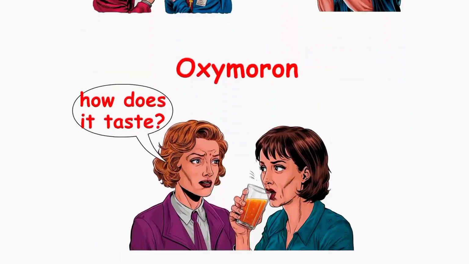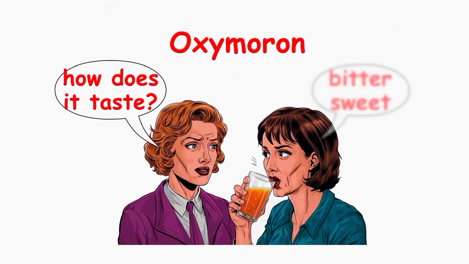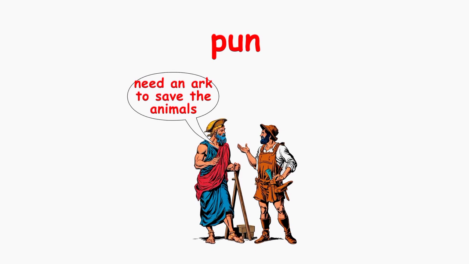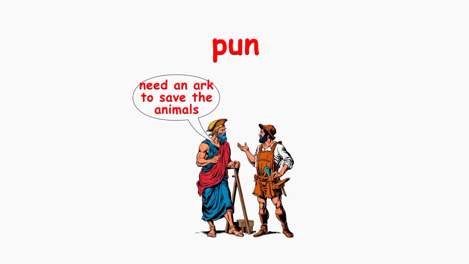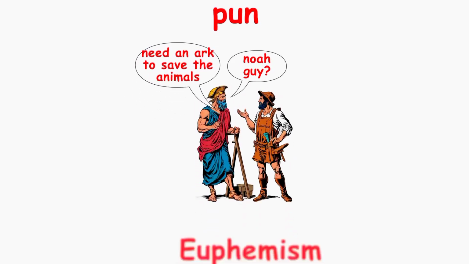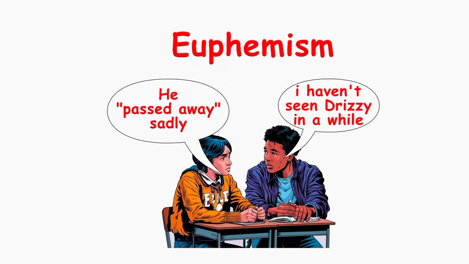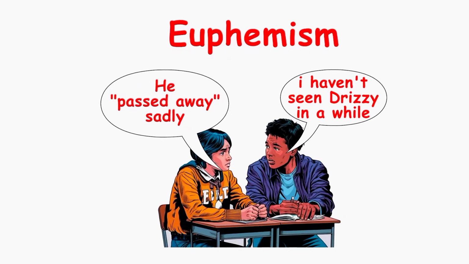to gold. Oxymoron, putting two opposite ideas together. Bittersweet is a good example. Pun, a play on words that sounds similar but has different meanings. Need an ark to save the animals. Know a guy is a classic pun. Euphemism, a softer way to say something harsh or unpleasant. Saying someone passed away instead of died is a common euphemism.